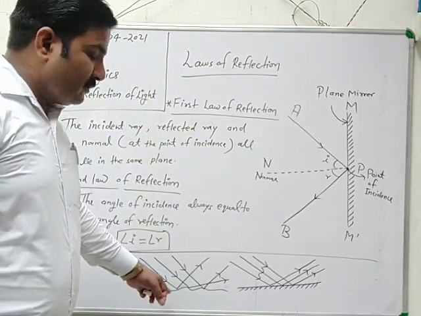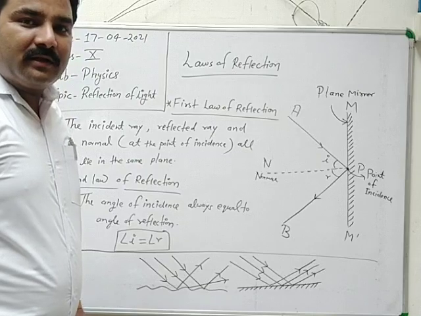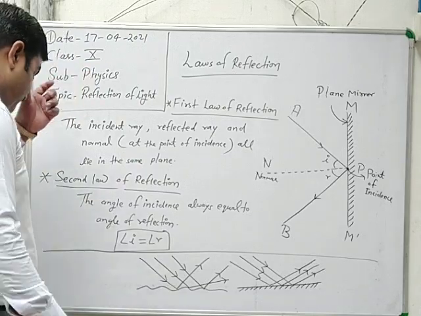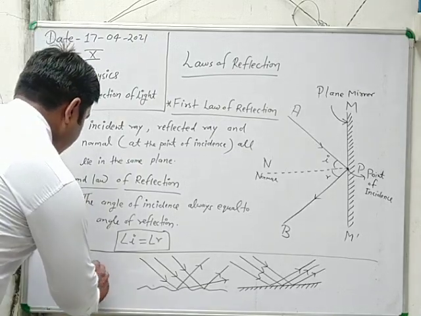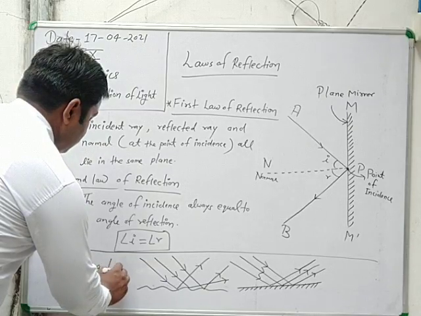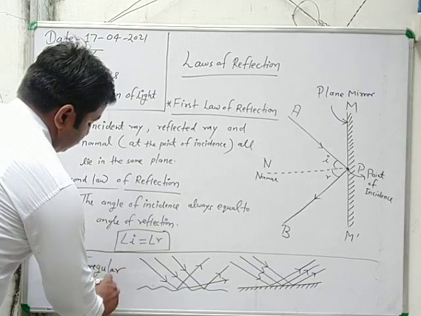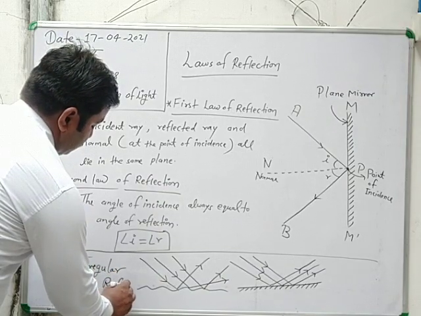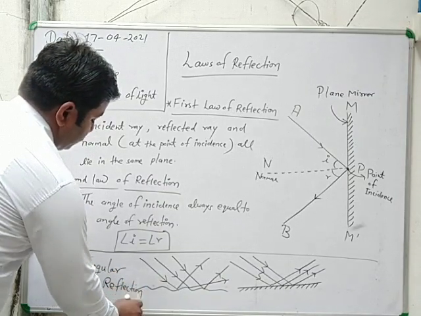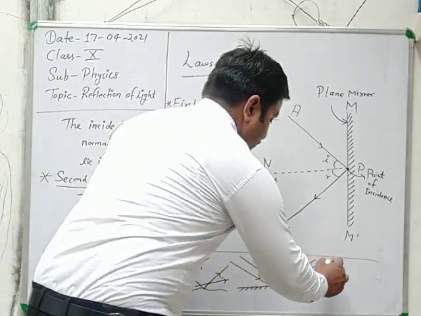This is irregular reflection. And this one is regular reflection.